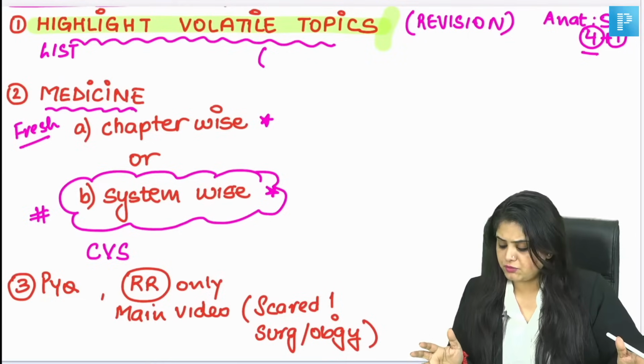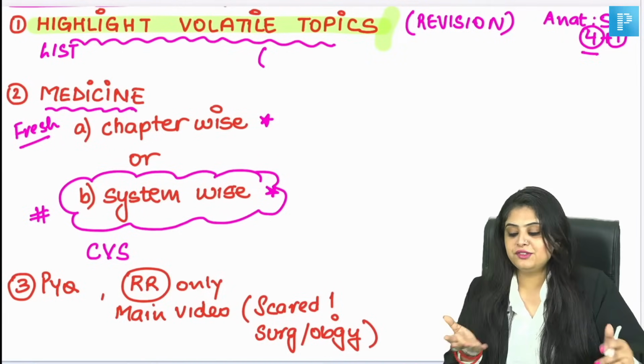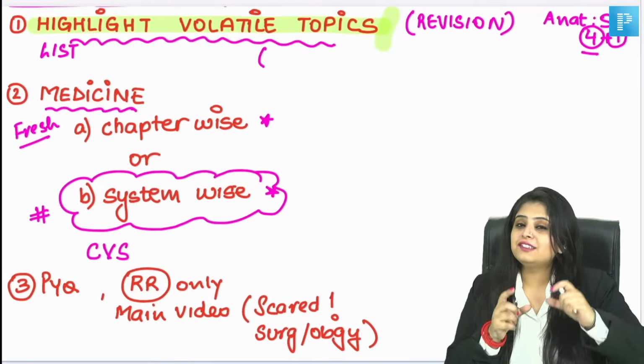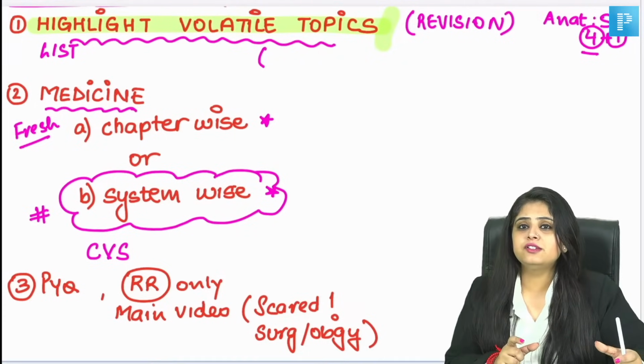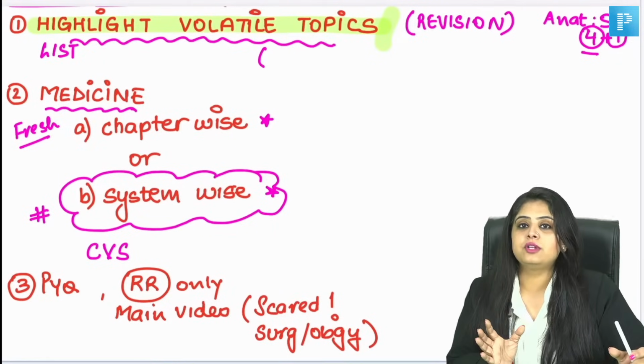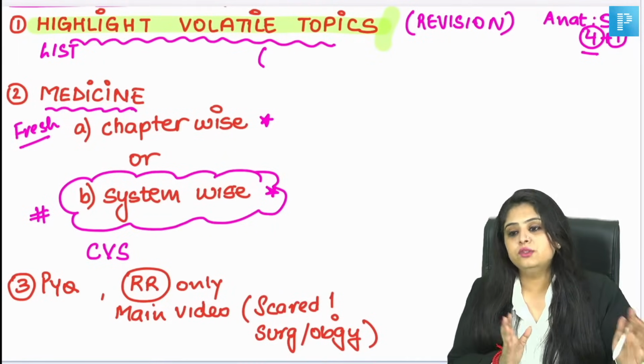Don't skip any subject. You have so many resources, you have RRs, you have LRRs, you have so many crash courses. Despite that, if you start skipping subjects, it means there is some fault in our strategy. Now we have an abundance of knowledge going around everywhere, so might as well use it in the right direction.